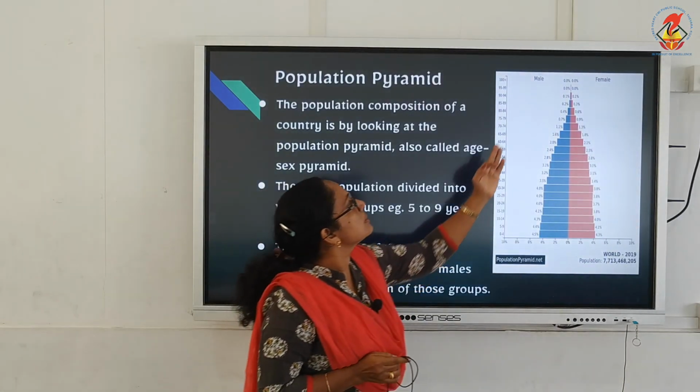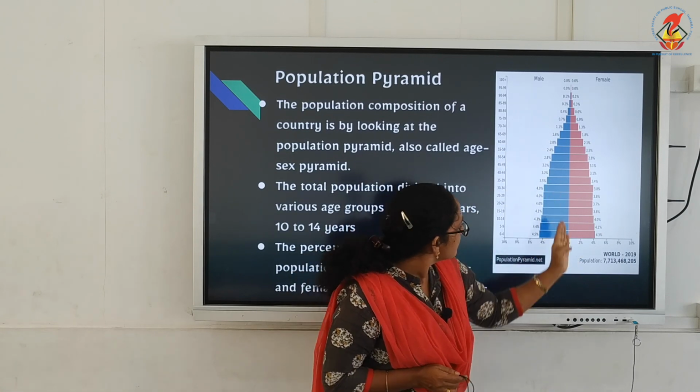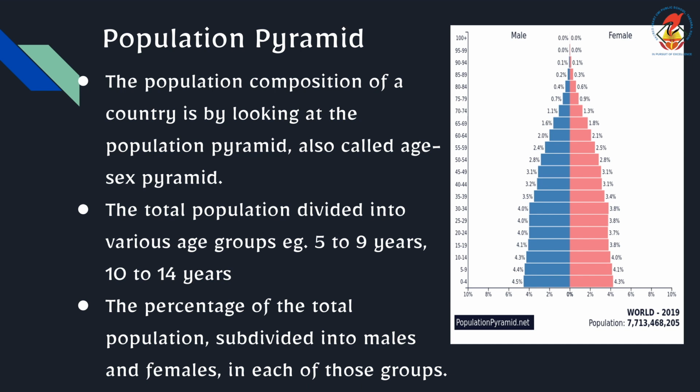And you can see in the pyramid, children, one side is showing the male ratio. This blue colored area is showing the male population in the country, and the pink color is showing the female ratio in that country.